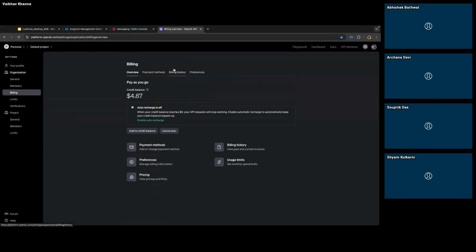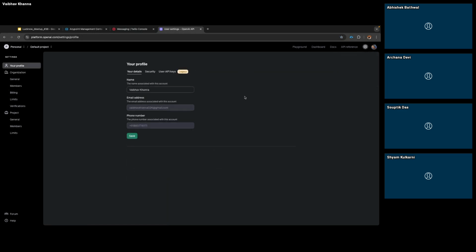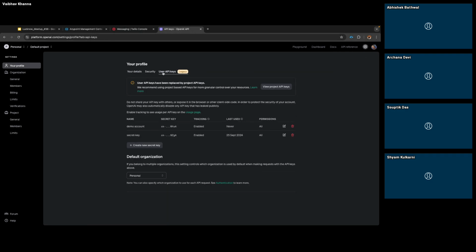You need to create one secret key, user API keys, in order to integrate it with Mulesoft. This is the one which I have created for myself, just for showing in the demo.